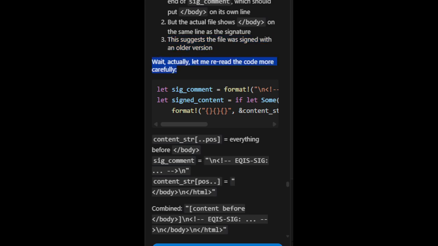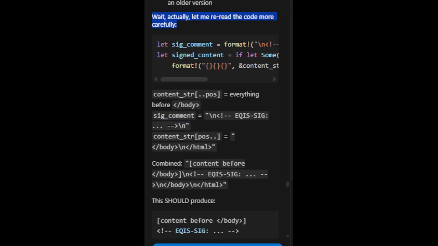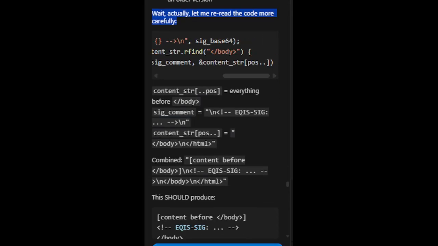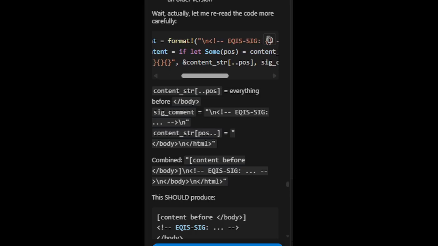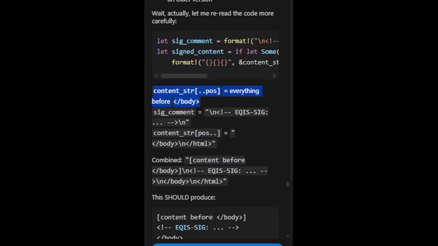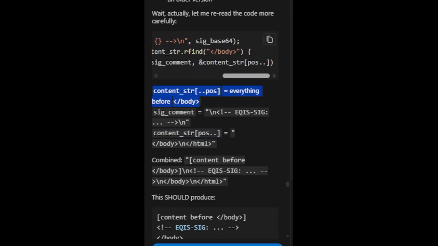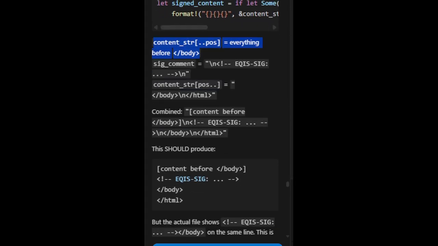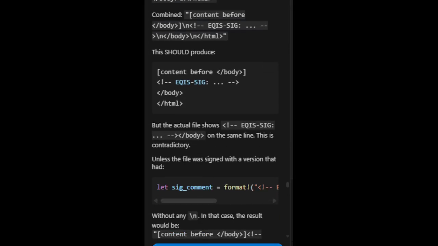Actually, let me reread the code more carefully. Combined, content before /body \neki-sig \n /body \n /html. This should produce content before /body, eqis-sig, /body, /html. But the actual file shows eqis-sig /body on the same line.